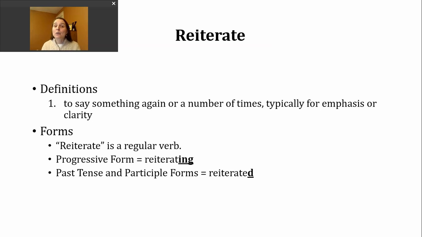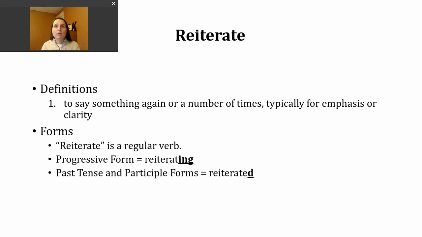Reiterate is a regular verb. To make the progressive form, we're going to drop the E and then add ing to form reiterating. The past tense and participle forms of this verb are made by adding D. The reason we're just adding a D is this verb already ends with an E. We're never going to add an ed to a verb that already ends in e.